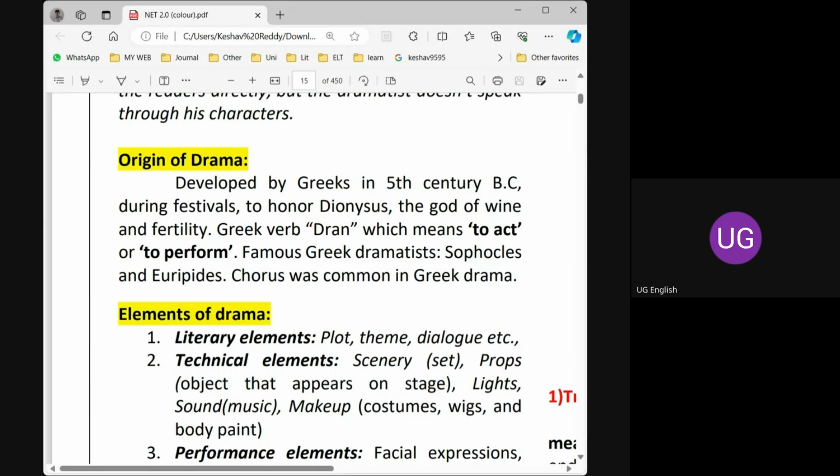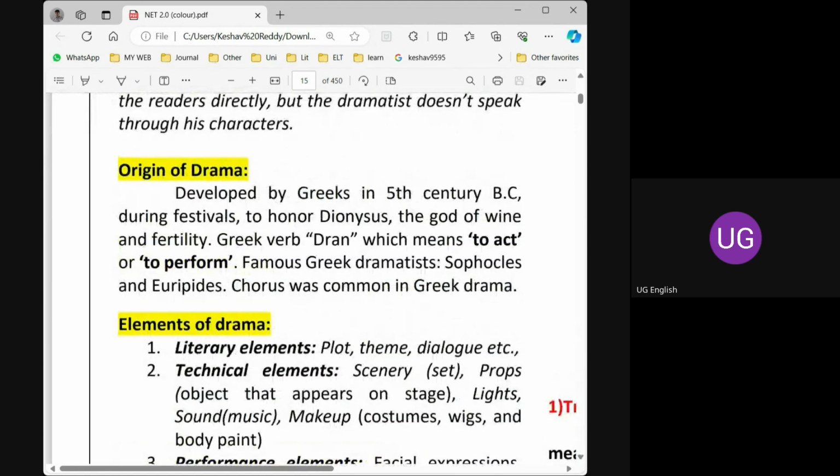So here, that god is known as the god of wine and fertility. In celebration of that god, at the festivals, they perform some performances on the stage.